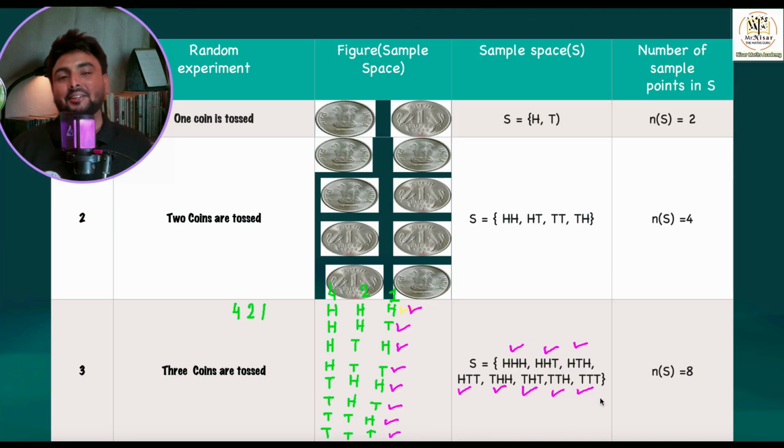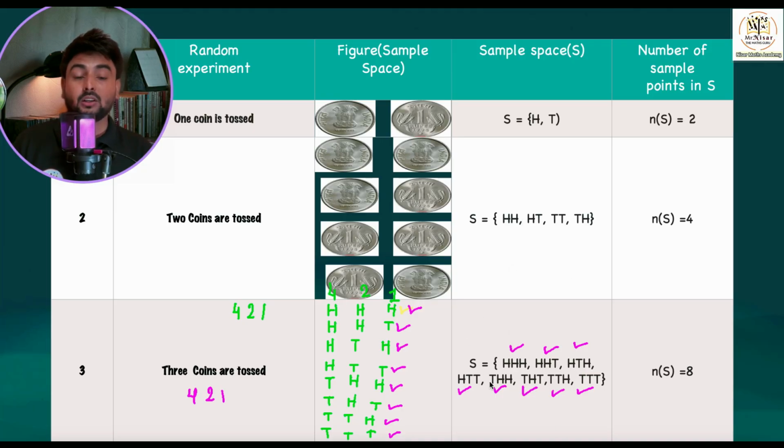Here is the trick, children. The easiest way to remember when 3 coins are tossed, remember the maths guru, that is Mr. Nisar, and the trick is 4, 2, 1. This is the way to remember when 3 coins are tossed. We have 4, 2, 1, that is H, H, H. 4 times head you write, 4 times tails, then 2 times head, 2 times tails, 1 time head, 1 time tail. I hope it's making sense to you, and you have to remember this.